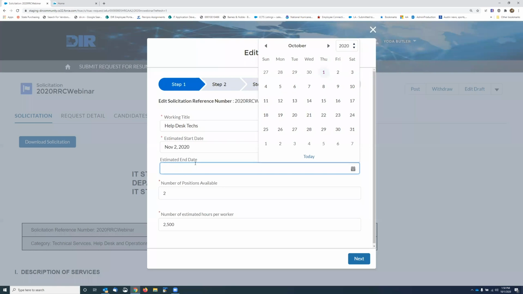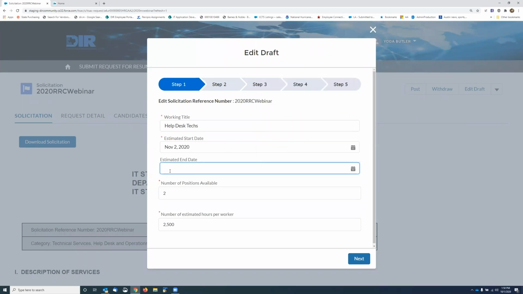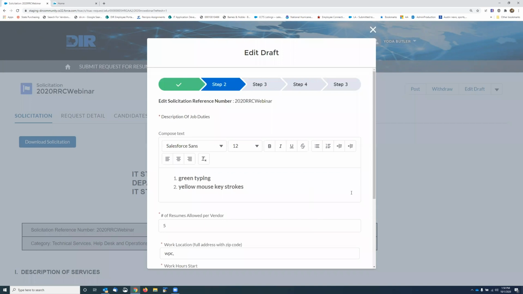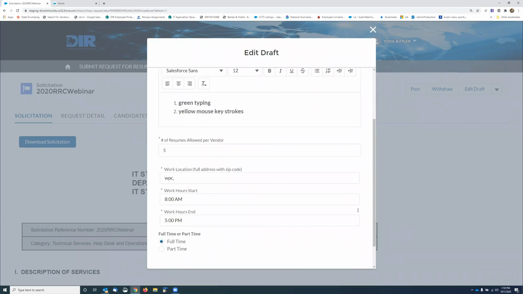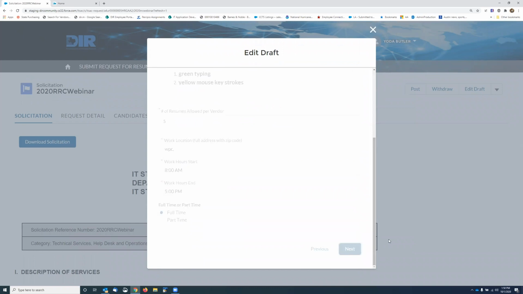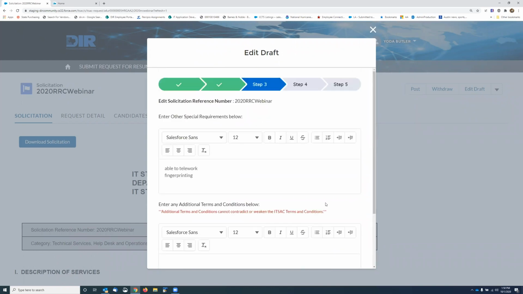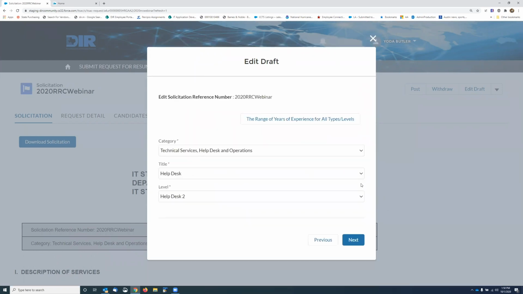So let's say now I know that this is going to go through, and by the way, you can quick key this in 11, 30, 20, 22. So that's how long I'm going to need them. I don't need to change anything here. I don't want to change anything here. I'm happy with this.